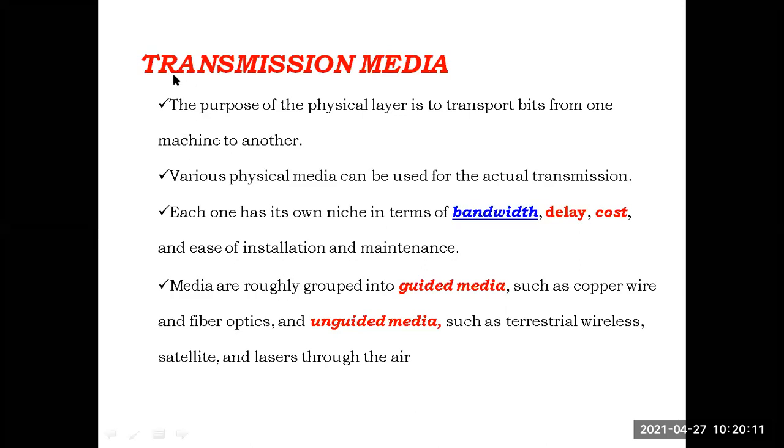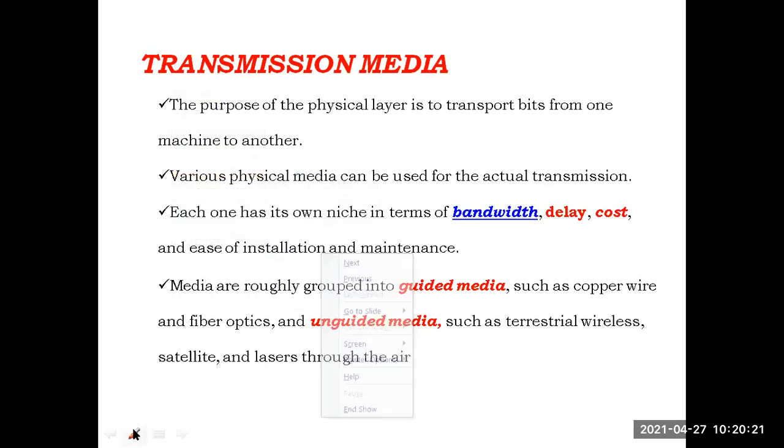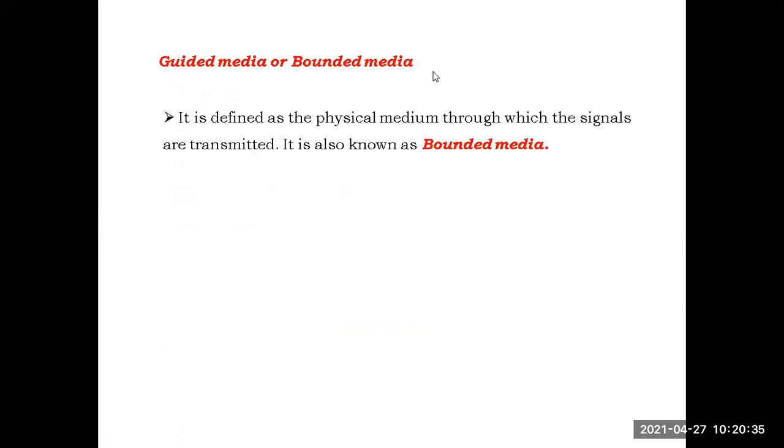So our first concept today is the transmission media. When we come to the transmission media, mainly it is two types: guided and unguided. We will see first briefly about the guided media, then we will go back to unguided media. The first one is guided media or bounded media. It is also known as the wired media. Three names are there for this first one: guided, bounded, or wired media.